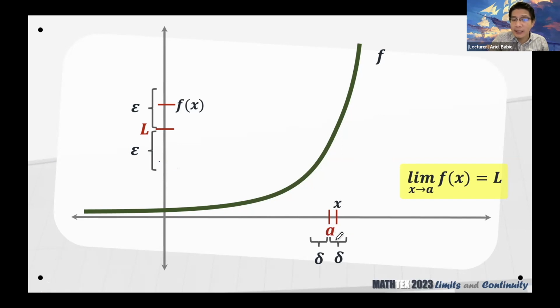In this case, we want the distance delta. So kumbaga, you can probably put a boundary there. So all these x's here to the right and to the left of A will represent a distance of utmost delta from A. So epsilon represents the maximal distance from the limit L, and then delta represents the maximal distance of x from this value A. Okay? So balik tayo.